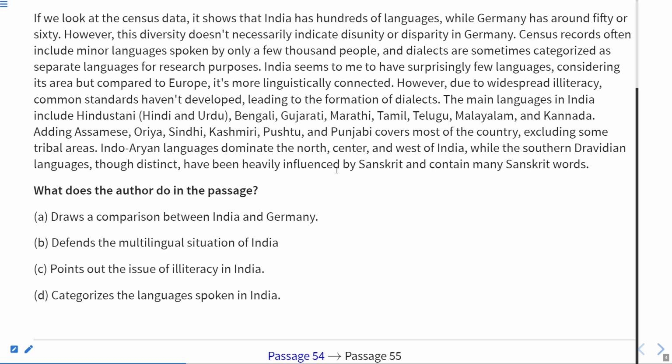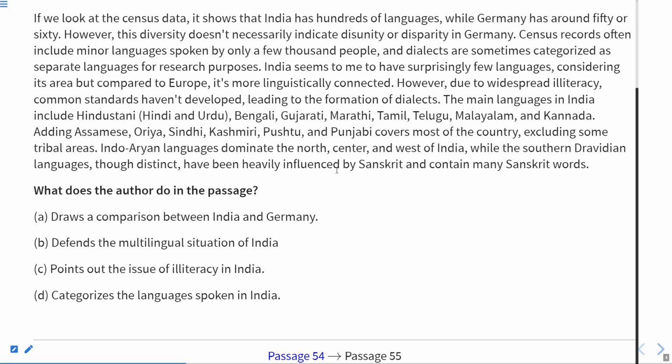And the main languages in India are these, which cover the entire or most of India, also excluding some of the tribal areas. But there are some languages, or Sanskrit, which has a wide influence or heavy influence on the languages spoken by the people of southern India.